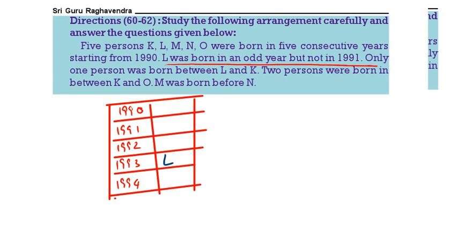So that is definitely 1993. Only one person was there between L and K. So L and K. 2 persons are there between K and O. This is K and O. M was born before N. This is M, this is N. So this is the arrangement. Now come to the questions.